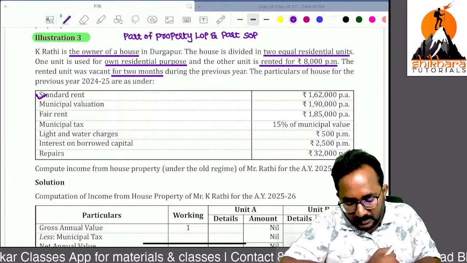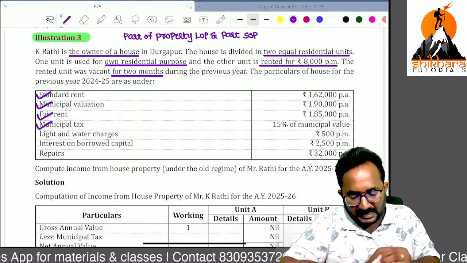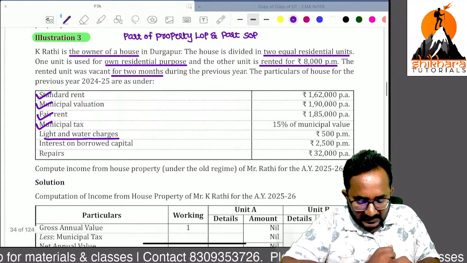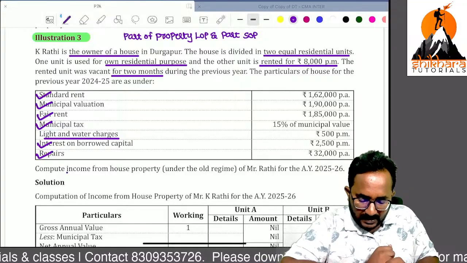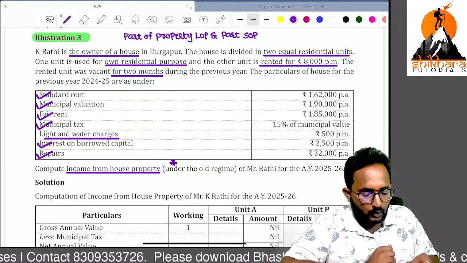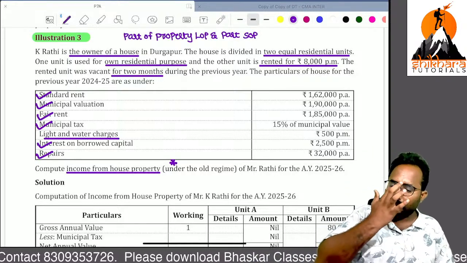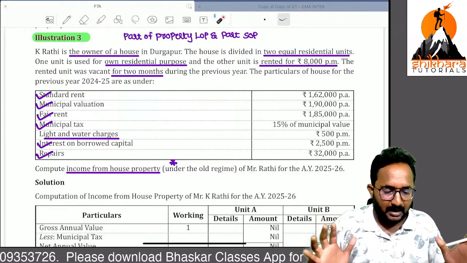Standard rent, municipal value, fair rent, municipal taxes, light and water charges, interest on borrowed capital and repairs are given. They are asking to compute income from house property. He is following the old regime. Now, we can treat the two houses separately.